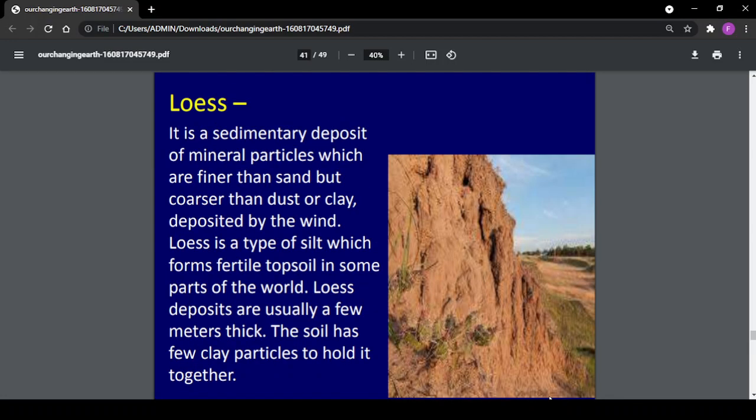Loess. It is a sedimentary deposit of mineral particles which are finer than sand but coarser than dust or clay, deposited by the wind. Loess is a type of silt which forms fertile topsoil in some parts of the world. Loess deposits are usually a few meters thick. The soil has few clay particles to hold it together.